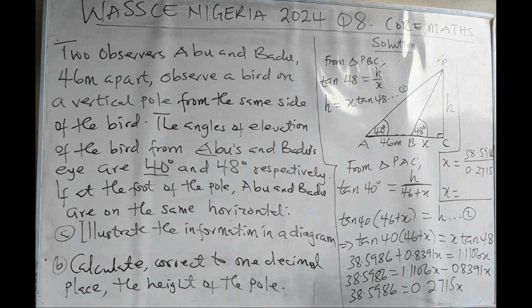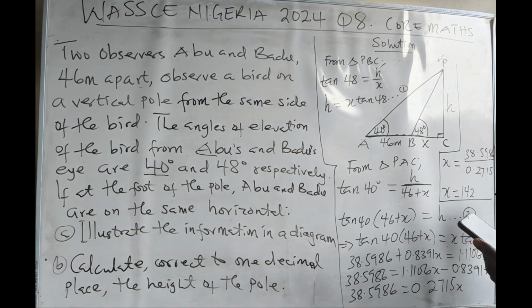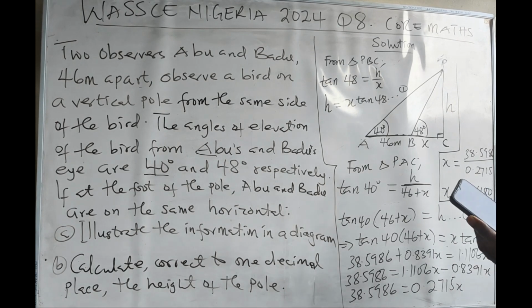Then we are going to have 142.1680 meters.